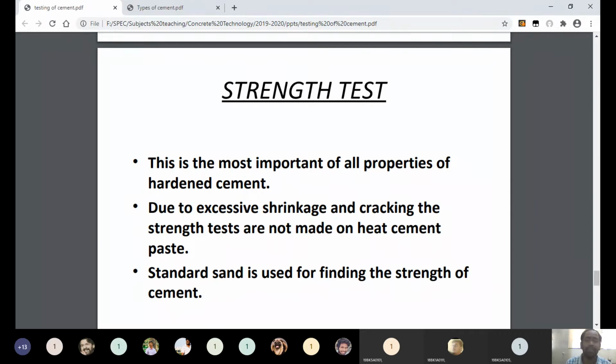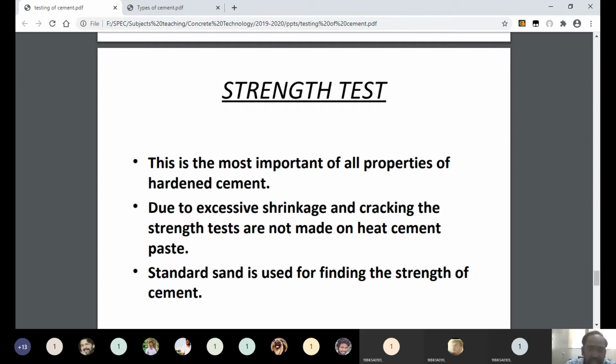The strength is the most important of all properties of hardened cement. Due to excessive shrinkage and cracking, the strength tests are not made on neat cement paste. It means whenever the cement paste is at room temperature or ordinary temperature, then only we can conduct the strength test. Not only the temperature of the cement, even if the atmospheric temperature within the room is above room temperature, we cannot measure the strength of cement. That is what we should remember.